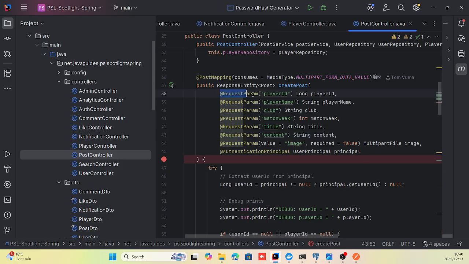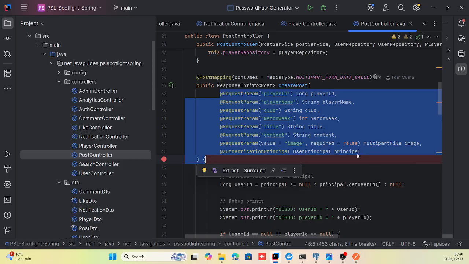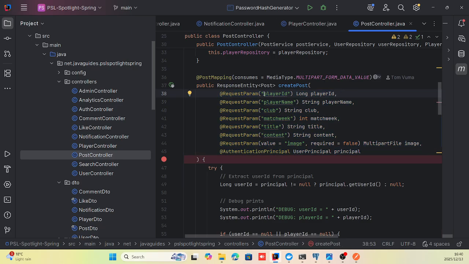In order to create a post, we need to put in all this field data. The player ID that we place here refers to the player we want to make a post about. So if I want to make a post about a specific player, I place the player's ID there.